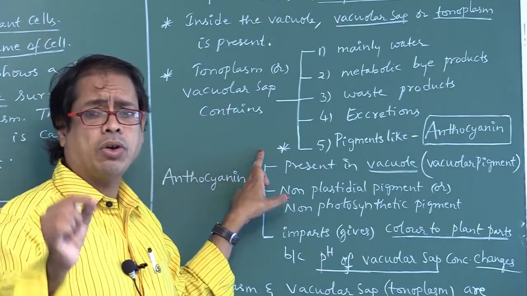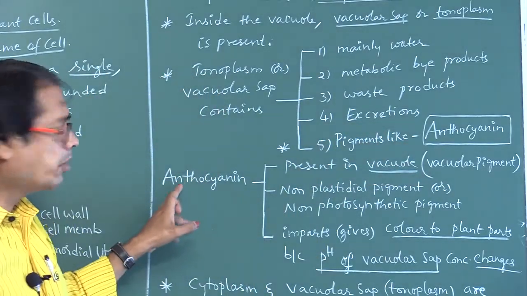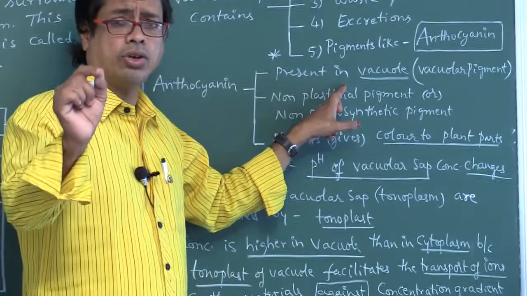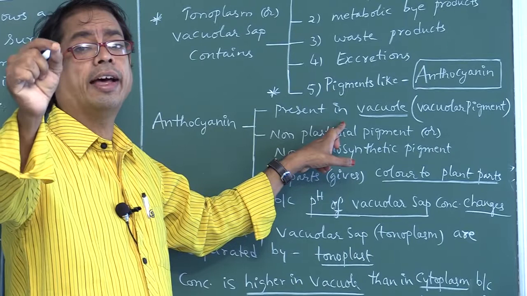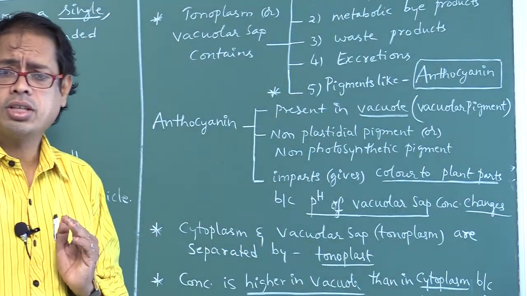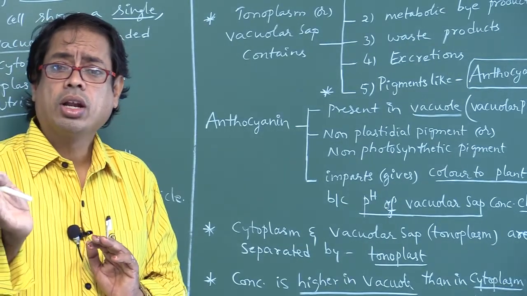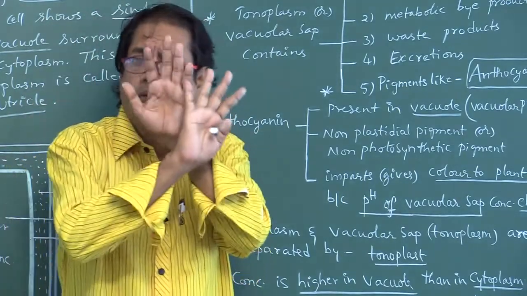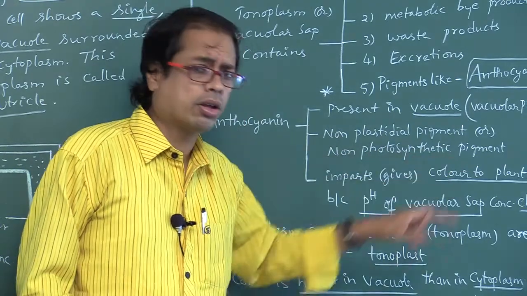The pigment found in the vacuole is called anthocyanin. That's why the vacuolar pigment is anthocyanin. This anthocyanin is not found in plastids, so it is called a non-plastidial pigment. It is not useful for photosynthesis, so it is a non-photosynthetic pigment.